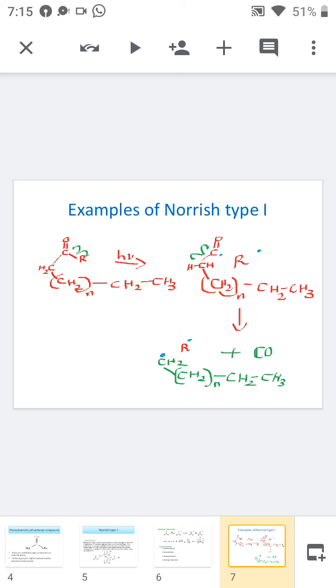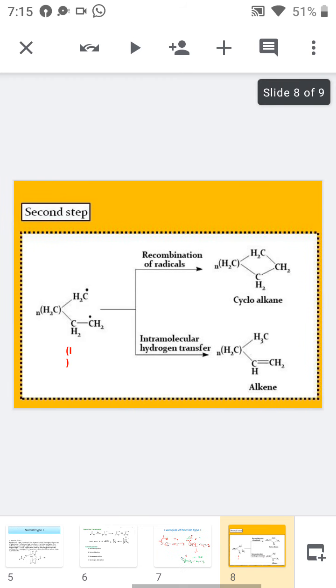Then it may undergo recombination with the R radical to form a neutral molecule sometimes, or after the decarbonylation, internal recombination may occur to form a cyclic compound, or an intramolecular hydrogen abstraction may happen from the other free radical. So we will form an alkene. See here an alkene is generated.